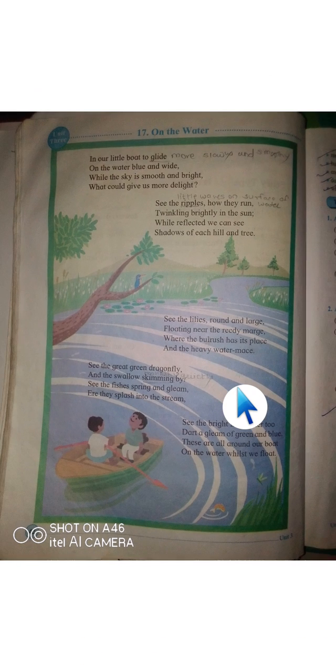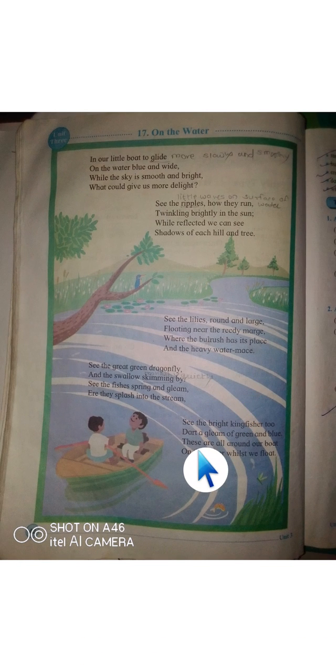Okay, it has a shady color of green and blue. These are all around our boat on the water whilst we float. Okay, and all these things are around the boat of the writer, or the boat of the poet. So, it is whilst we float. Okay, here whilst means the white water, it is shining, the waves, the ripples on the water are looking white because they are shining because of the sunny day.